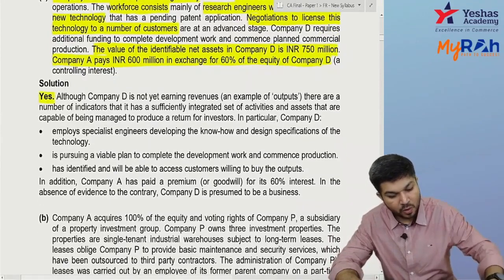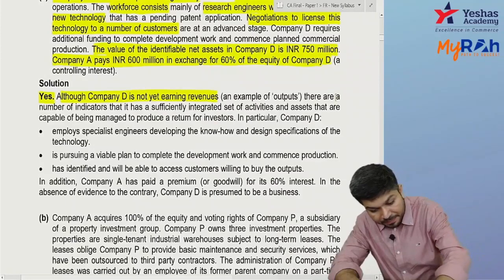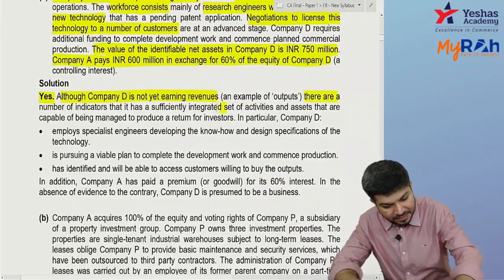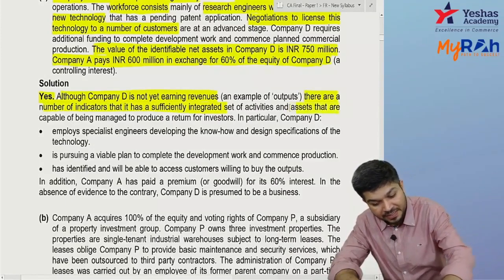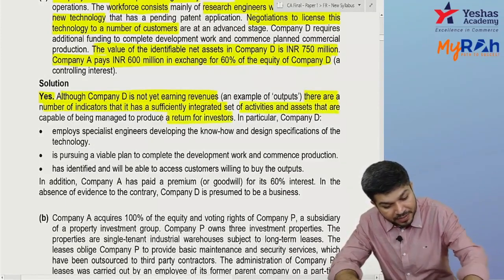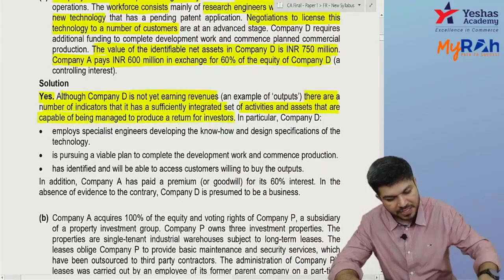See the line written: although it has not yet started generating revenue, there are a number of indicators that it's a sufficiently integrated set of activities and assets which are capable of being managed to provide returns to investors. There is an input, there is a substantive process.